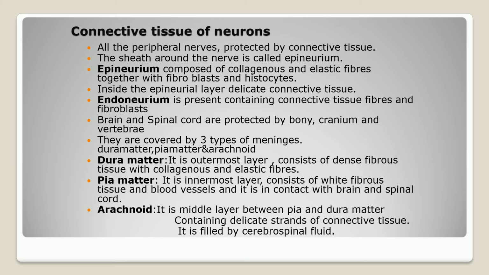The brain and spinal cord are protected by the bony cranium, and the spinal cord is surrounded by the vertebrae, that is, the vertebral column. They are covered by three meninges: the outer dura mater, the inner pia mater, and the middle arachnoid. The dura mater is the outermost and consists of dense fibrous tissue, and the pia mater is the innermost, of white fibrous tissue. The arachnoid is the middle layer between the pia mater and dura mater. It also contains delicate connective tissue and is mostly filled with CSF, cerebrospinal fluid.